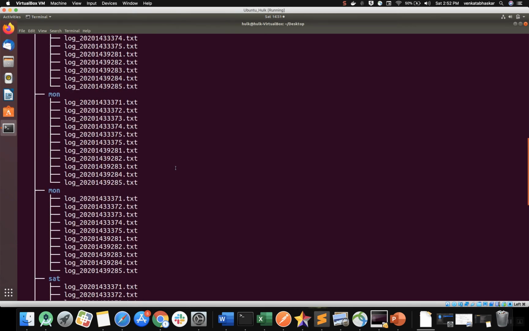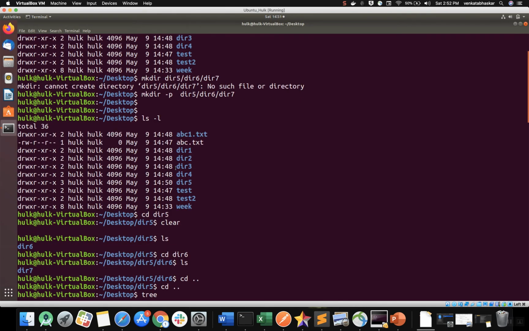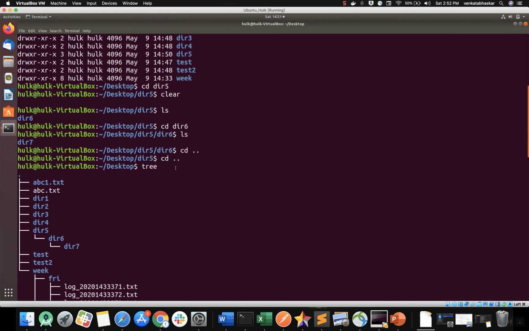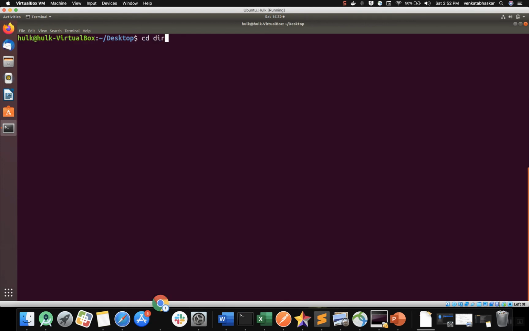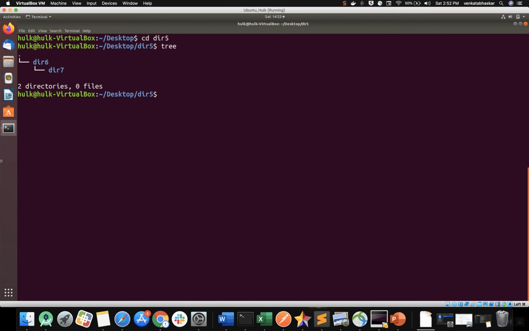It is showing a different folder. Wait a minute. If you see here, I am in the desktop. Before going to the desktop, let me clear my screen. cd directory file, type the tree command here. See here, inside my directory file there is a 6 and there is a 7. If you create one more, 8, 9, 10, the tree will be shown in this way. Okay, this is the use of the tree command.